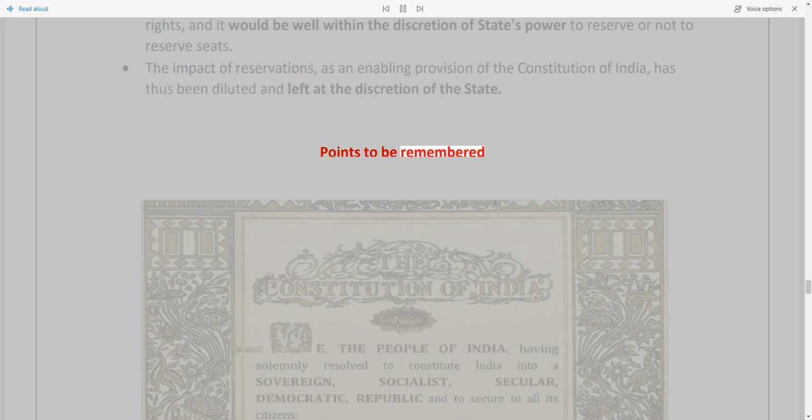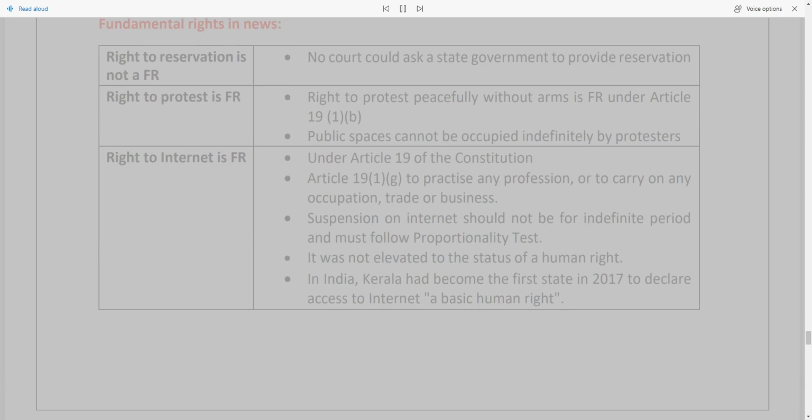Points to be remembered. Fundamental rights in news. Right to reservation is not a FR. No court could ask a state government to provide reservation. Right to protest is FR. Right to protest peacefully without arms is FR under Article 19(1)(b). Public spaces cannot be occupied indefinitely by protesters.